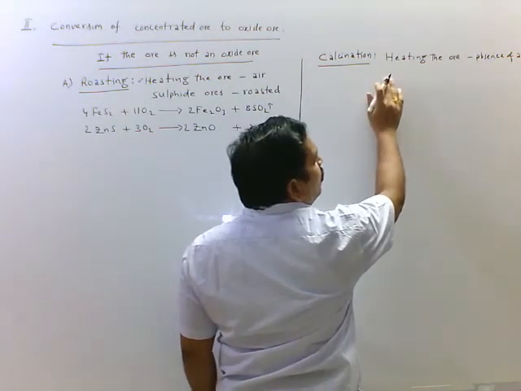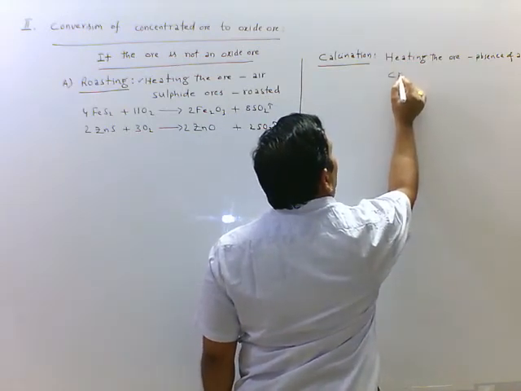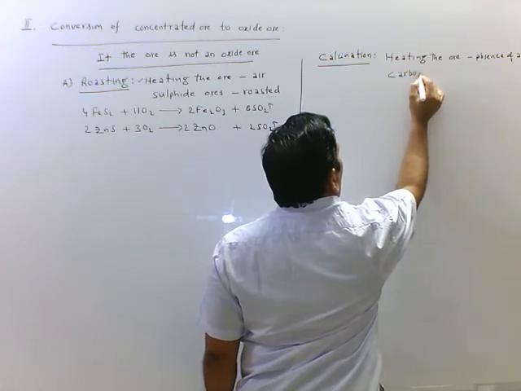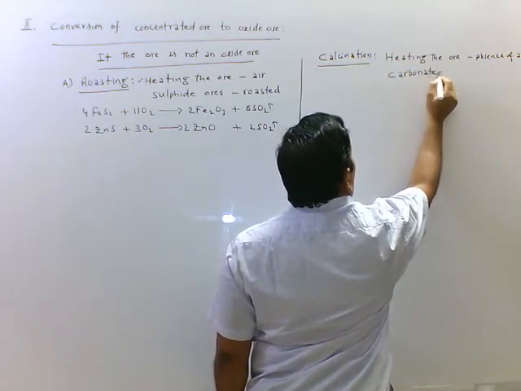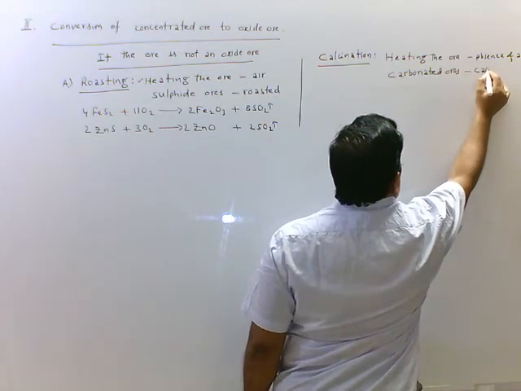Here hydrated ores and carbonated ores are calcined.